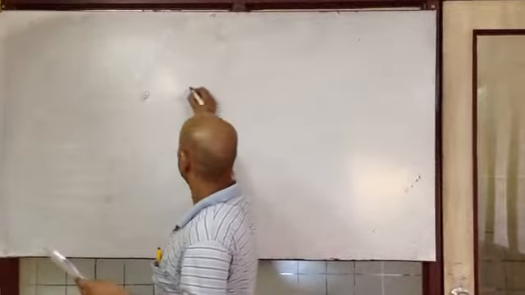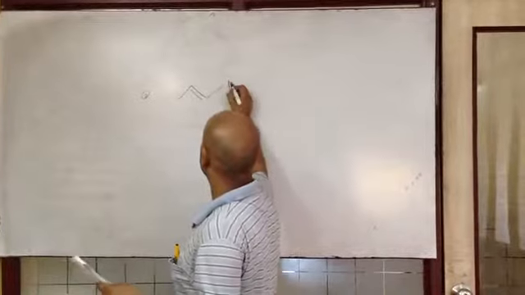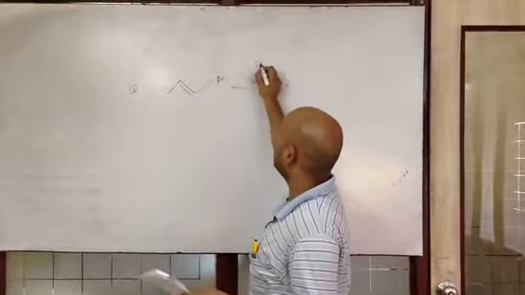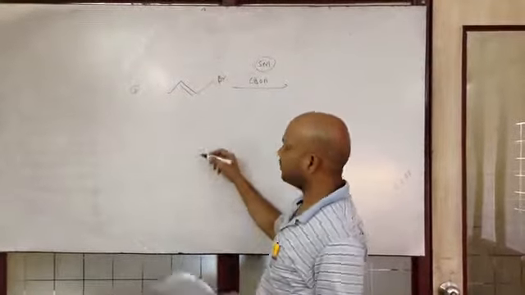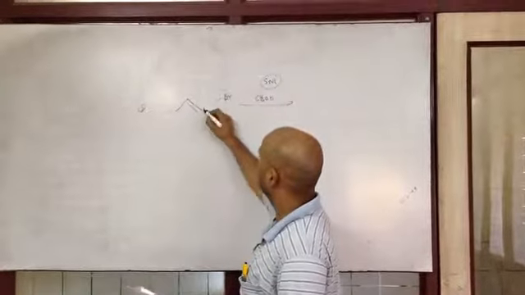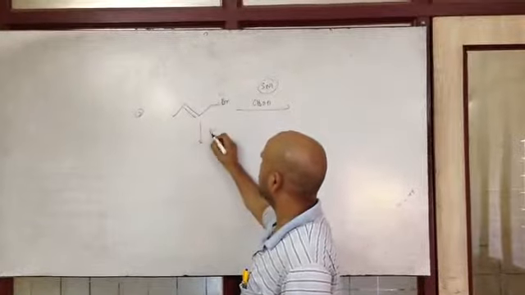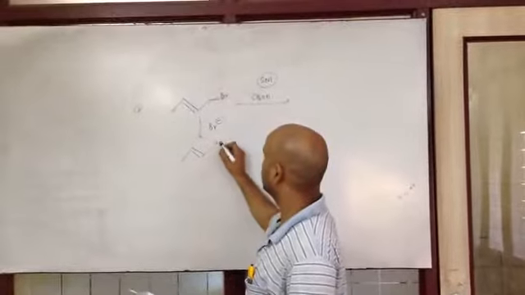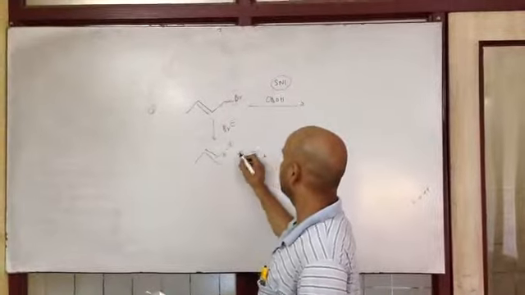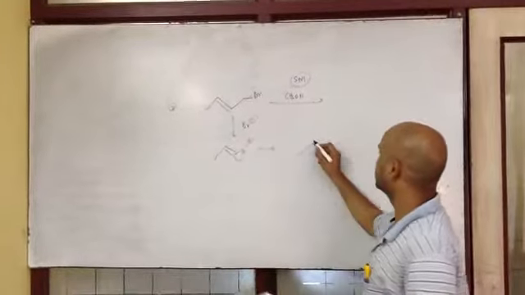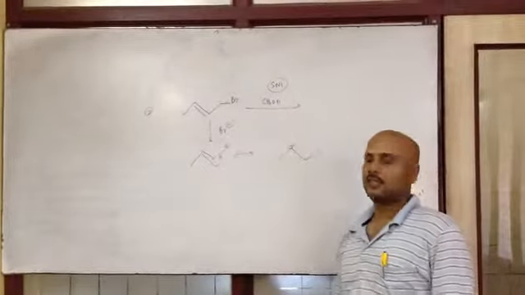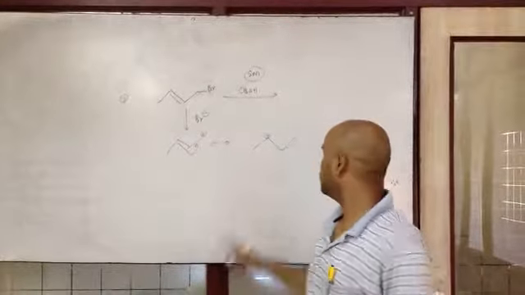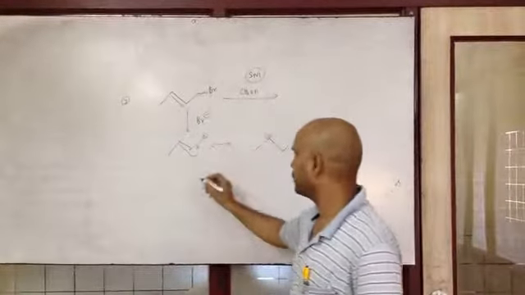Second option is CH3OH. Again, this is an example of SN1 reaction. Now, Br minus is lost. It will undergo resonance. Now, we have product from both the carbocations because both are stable. Although one is slightly more stable, both are stable.